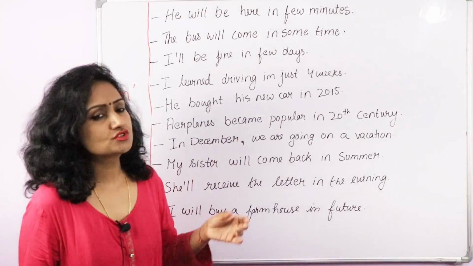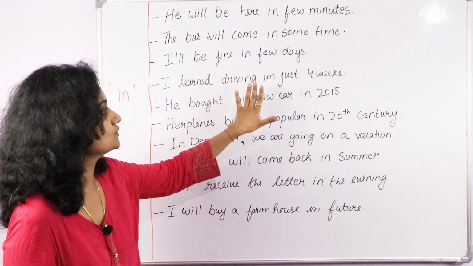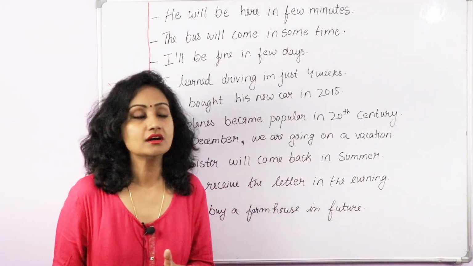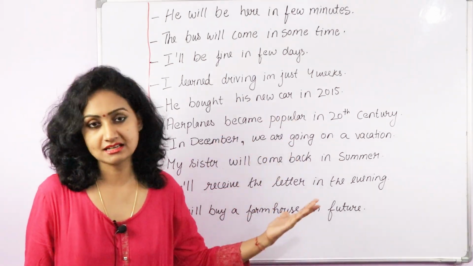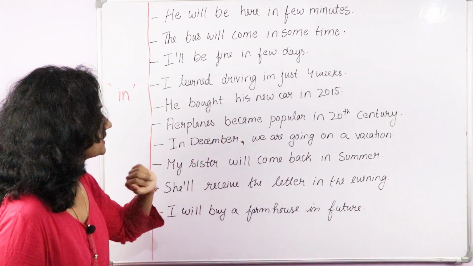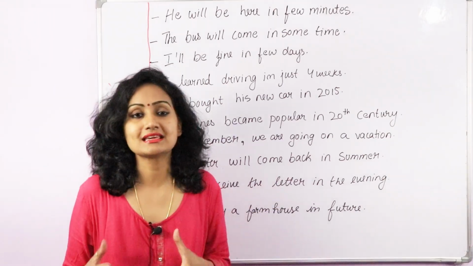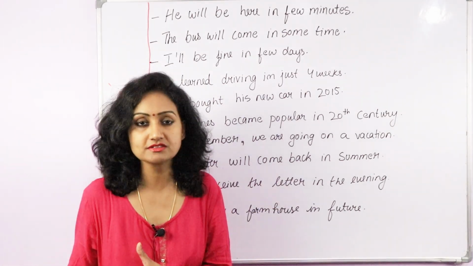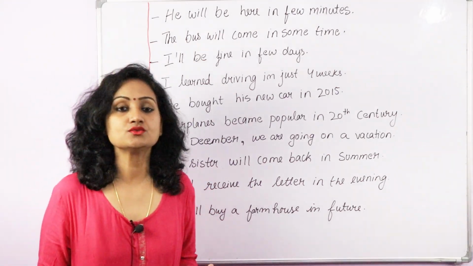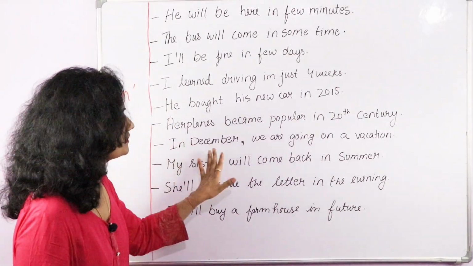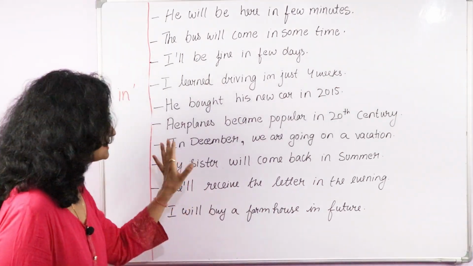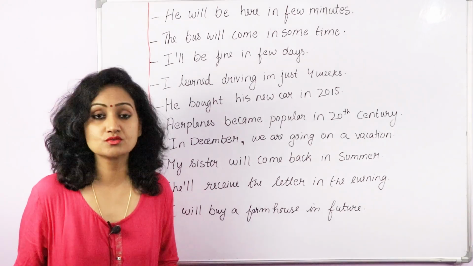I learned driving in just 4 weeks. So here we use in. He bought his new car in 2015. So before year we use in: in 1999, in 2020, in 2015. Airplanes became popular in 20th century. So century is a period of 100 years, and before a century we use in 20th century, in 21st century. In December we are going on a vacation. Before a month we use in December, in May, in January.